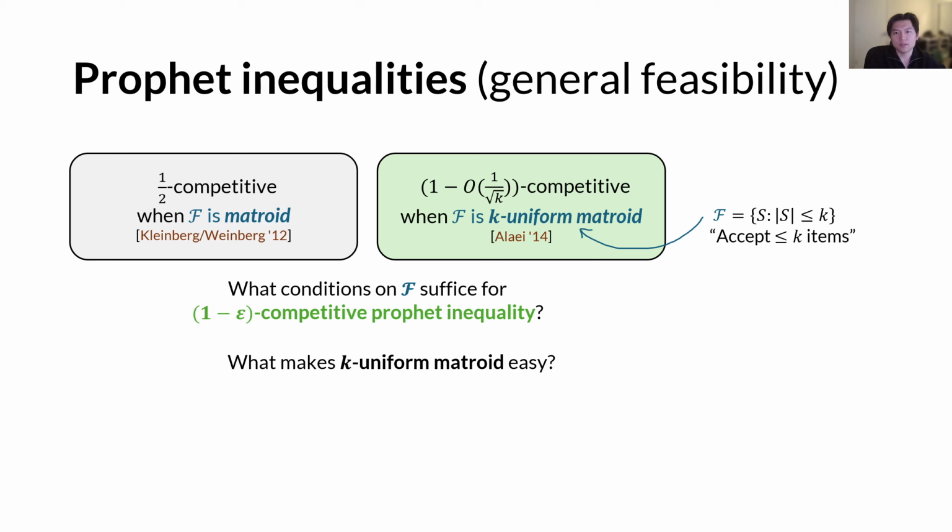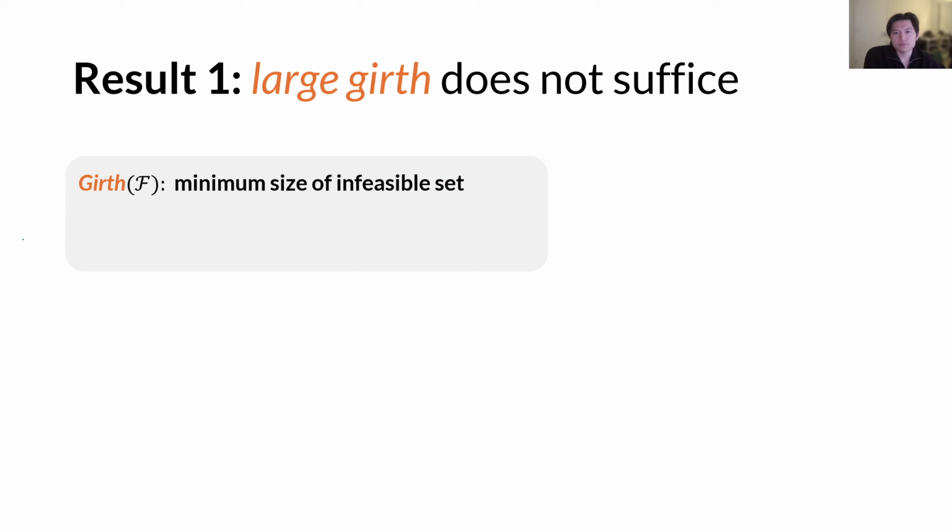For example, is it because it has a large girth, or is it because of being a union of many matroids? Well, our first result is that having large girth alone does not suffice for a good prophet inequality.